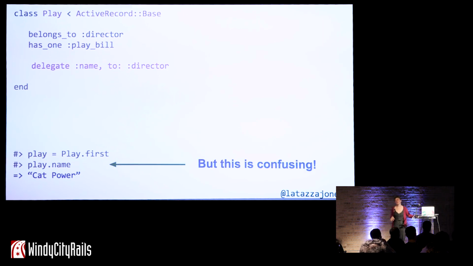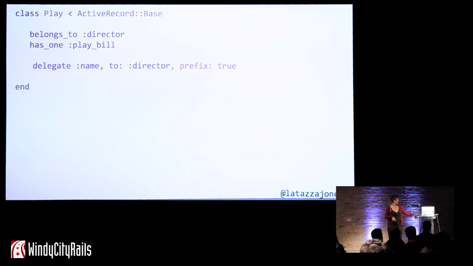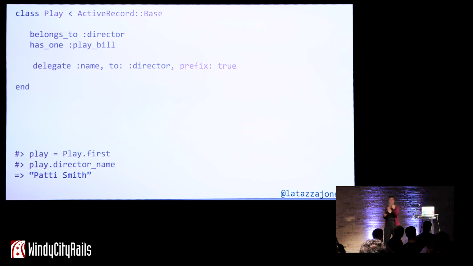But this is super confusing. I mean, play.name, that should be the name of the play, right? Not the name of the director. Okay, so they have a solution to that. You pass in prefix true, and then what you get is something like this, right? The method that this delegate tool meta-programs for you is now called director name. Way more clear, much better. Patti Smith, she's rad. Yes, it works.